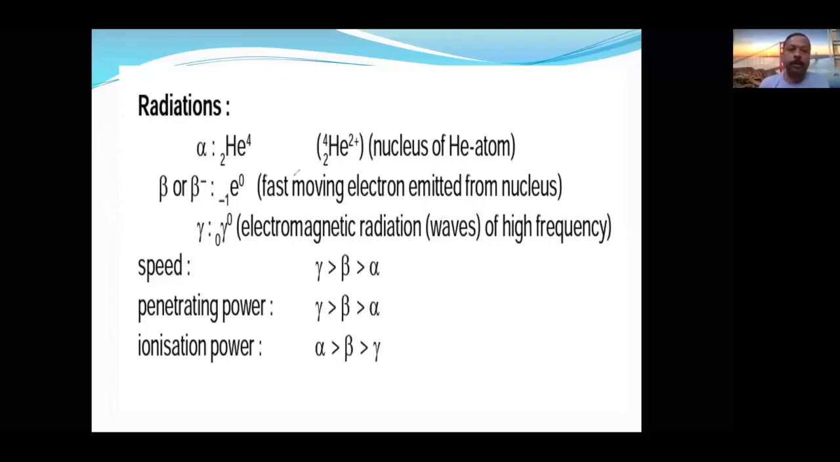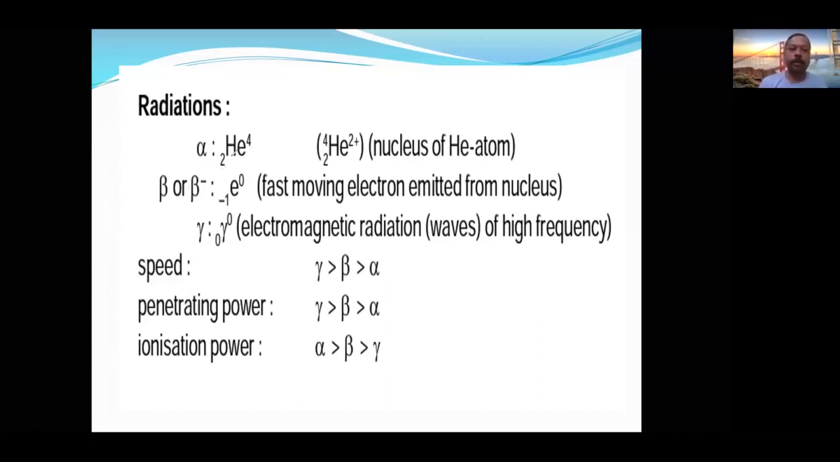Next is radiations. Already I told you, there are how many types of radiations? Alpha, beta and gamma, and further radiations are also there. We are going to study the radioactive disintegration law, and average life also with derivation and very important formulas. So here radiations are alpha, beta and gamma.